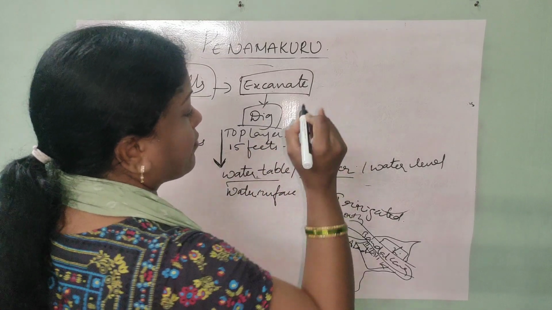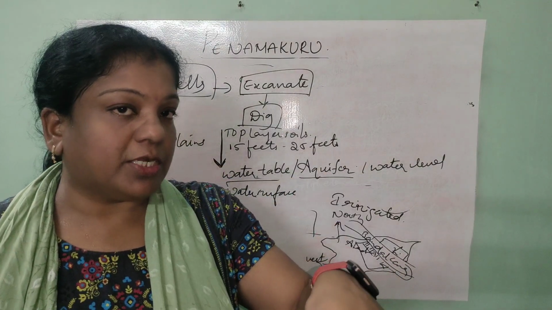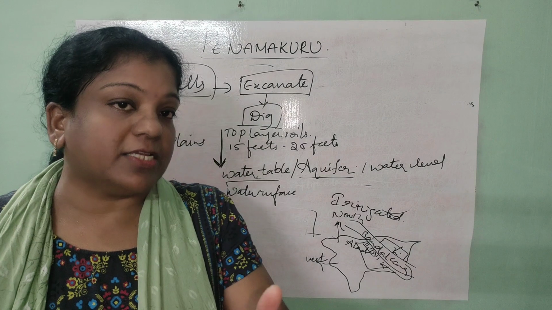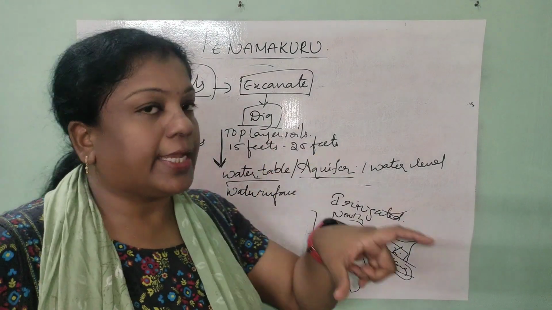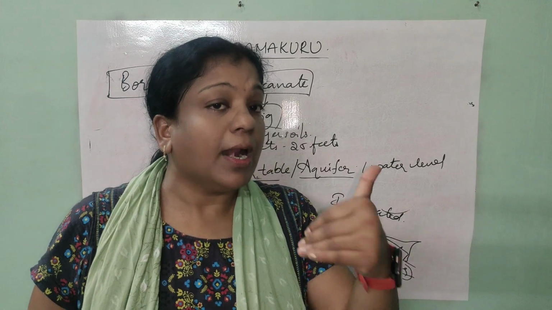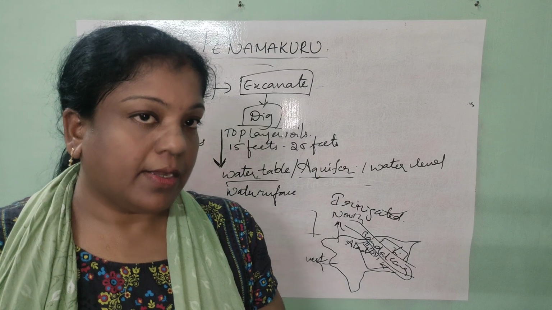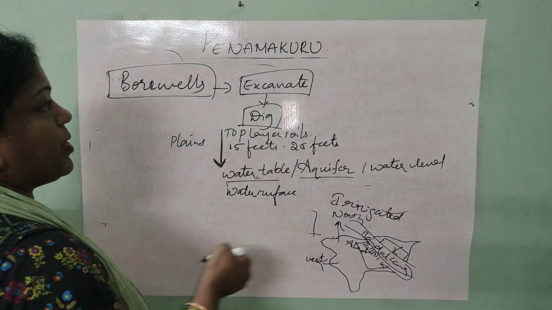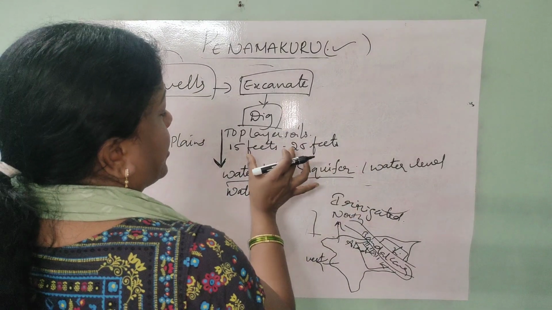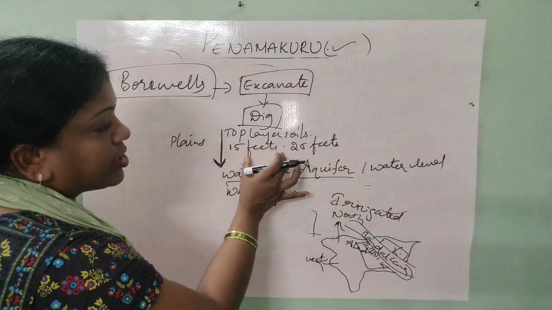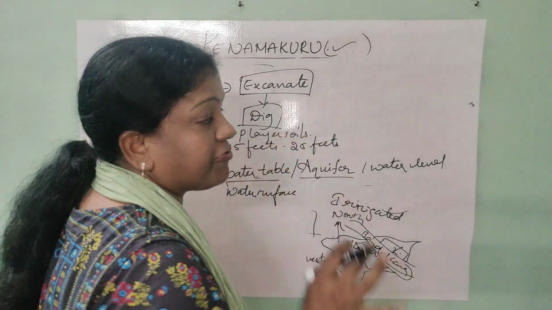If you dig the borewells 15 to 25 feet deep from the top layer of the soil among the plains, they get the water table or aquifer only by crossing 15 feet or a maximum of 25 feet, but not more deep than that. So really the people of Penamakuru are lucky because they get the aquifer by excavating the top layer of the soil to a depth of only 15 to 25 feet.